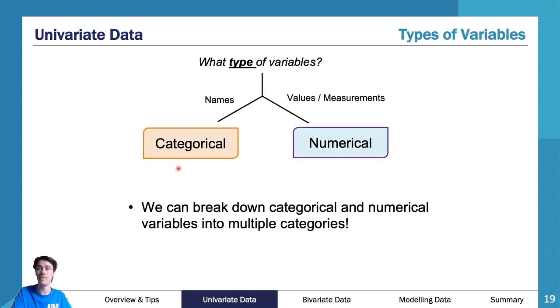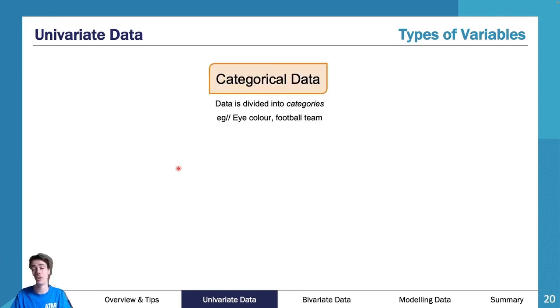So we have categorical and we have numerical. Now, we can break these down further, as I said, into our subtypes. So we'll start with categorical. So categorical is all about categories. Makes sense? It's called categorical. It's got categories. Now, the categories that we're going to look at are things like eye color, football team, etc.